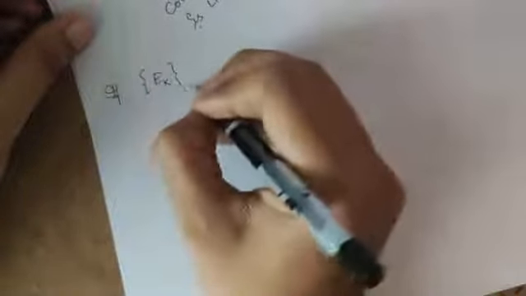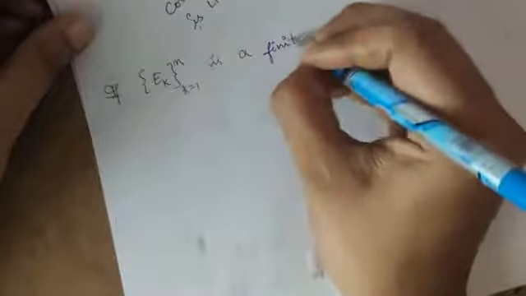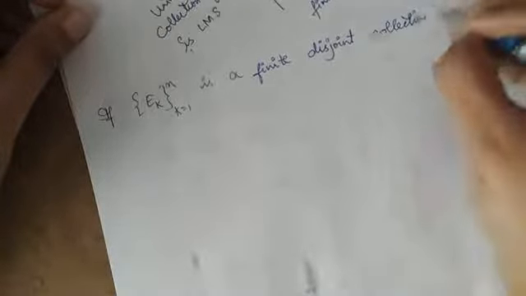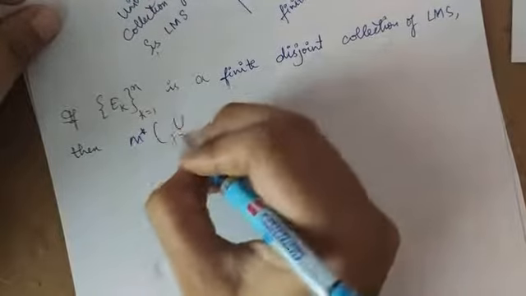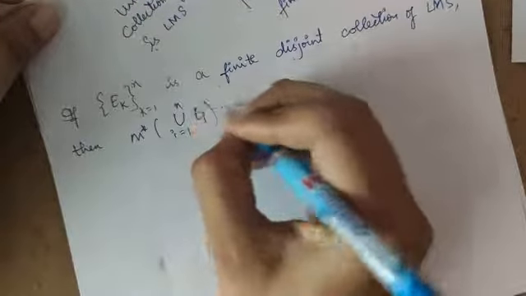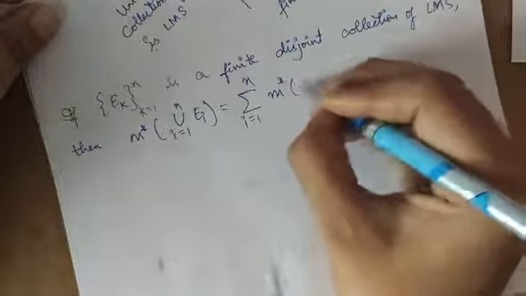So the statement goes like this: if the collection Ek, where k varies from 1 to n, is a finite disjoint collection of Lebesgue measurable sets, then what am I supposed to prove? m star of union i = 1 to n Ei is equal to summation i = 1 to n m star of Ei.